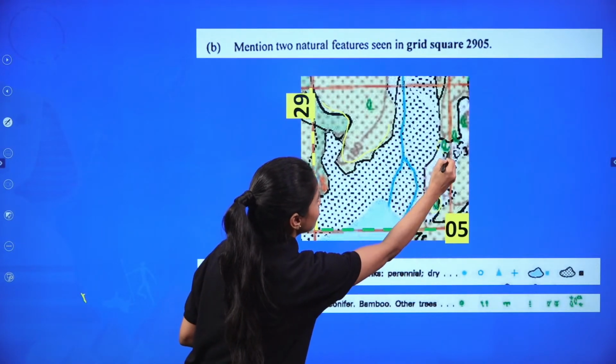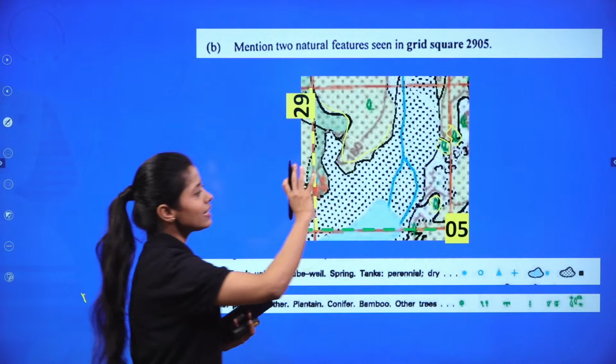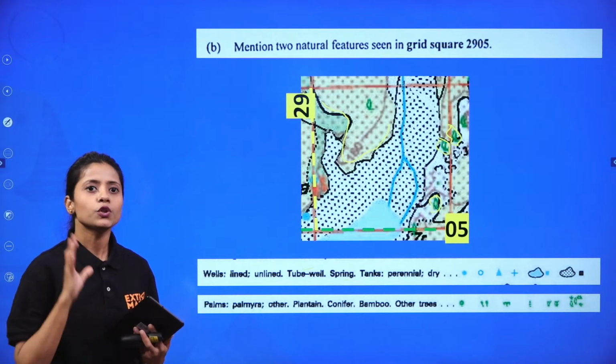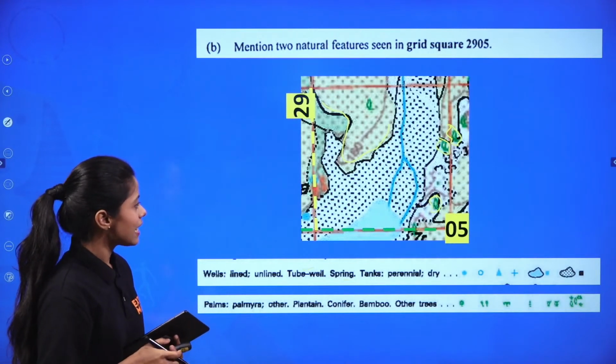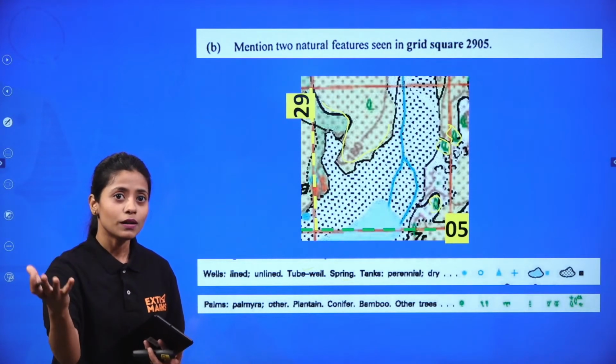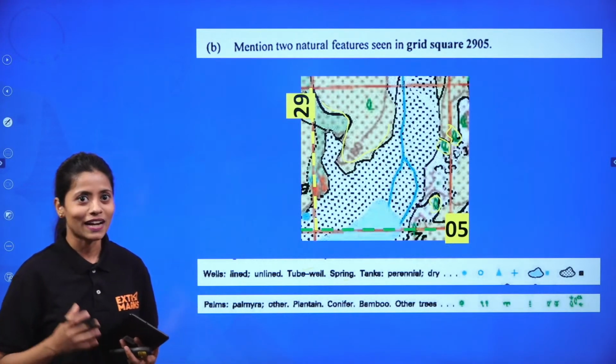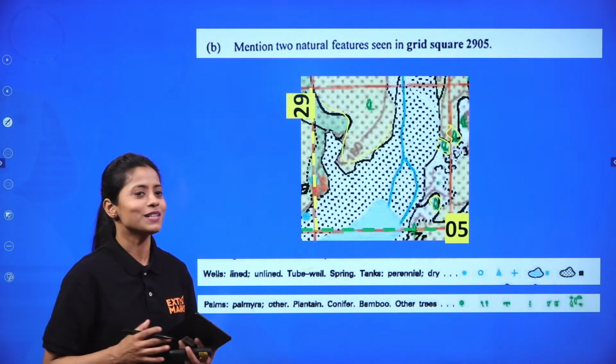Can you see it? Basically, the main idea of giving topography to ICSE students, and why CBSE does not follow that, why ICSE follows that, there are a lot of questions, debate goes on, and a lot of tussle between the students.